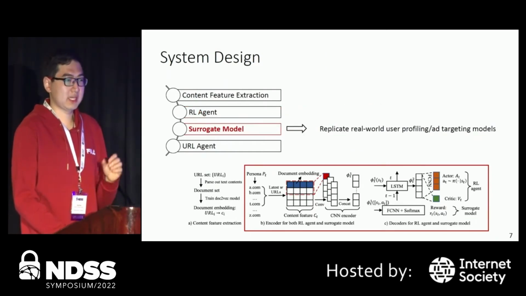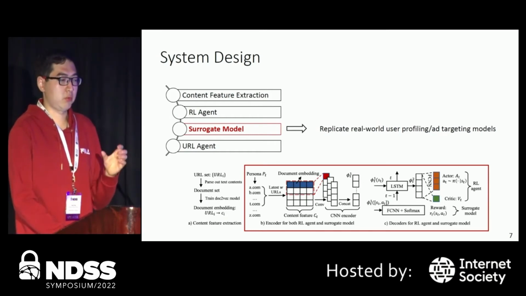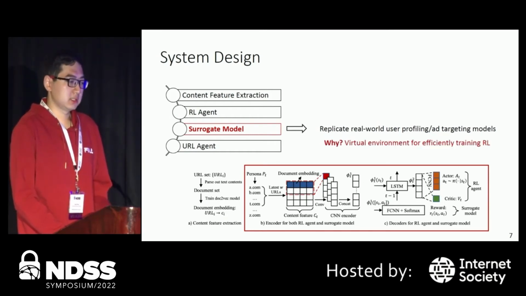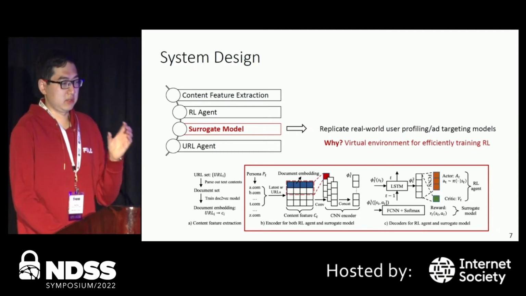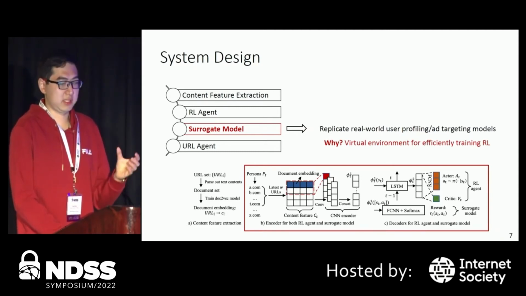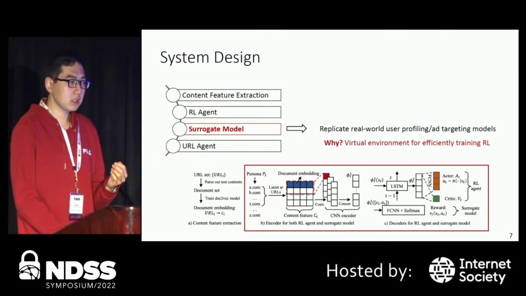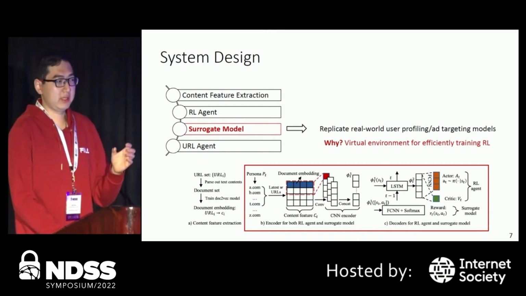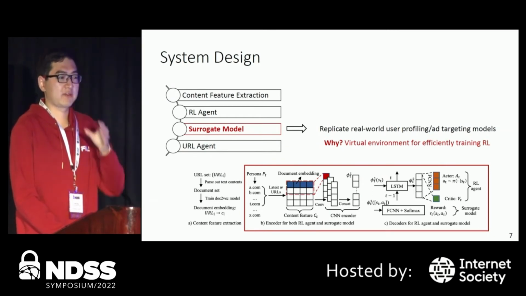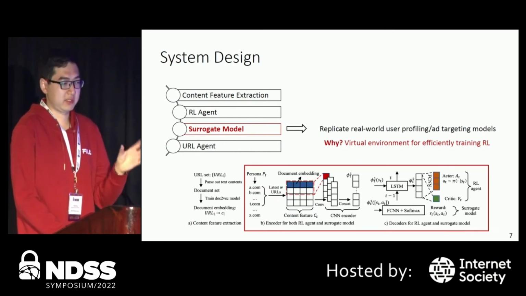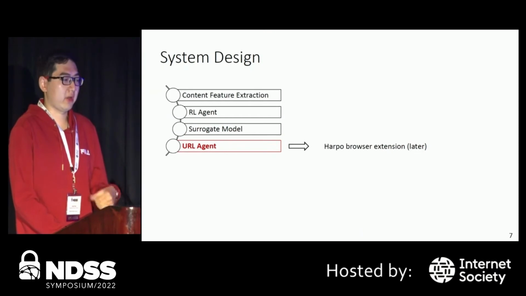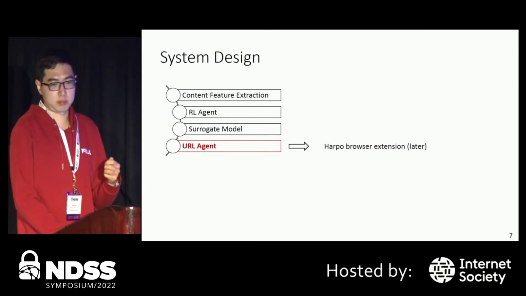And the third module is a surrogate model, which is used to replicate the real-world user profiling and ad targeting model. The reason we want to design such a surrogate model is that we want to use it as a virtual environment for efficiently training our RL agent offline. Because in practice, it's really time-consuming to keep collecting feedback from the real-world tracking systems. So that's the reason why we first collect some data, train a surrogate model, and use it as a virtual environment for efficient offline training of our obfuscator. And finally, we have a URL agent, which is implemented as a HARPO browser extension.